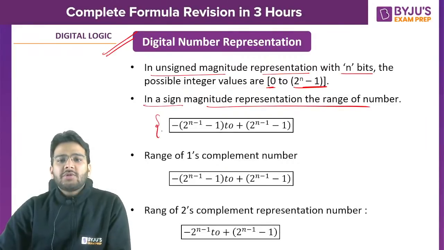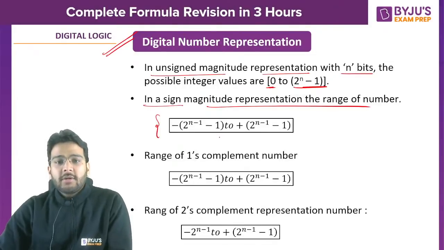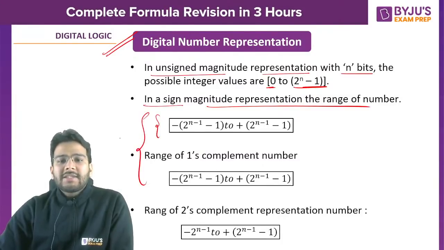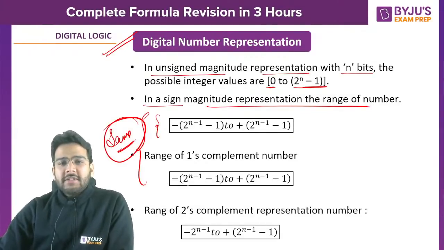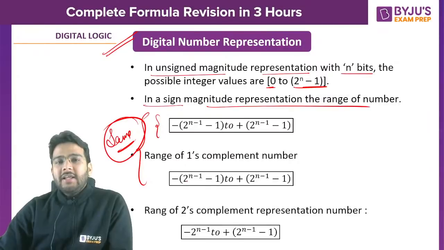This is going to be the range minus 2 raised to power n minus 1, minus 1, to plus 2 raised to power n minus 1, minus 1. Remember this, the range of signed magnitude and the range of one's complement number are the same. There is no difference in between, right? In case of signed magnitude and one's complement number, there are 2 representations for 0. That is the disadvantage in case of these representations.